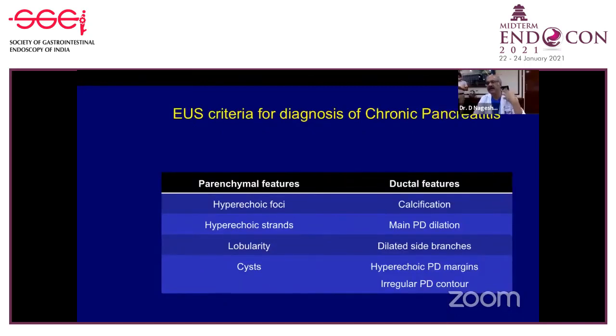There have been several criteria, starting from the Chicago criteria to the Rosemont criteria, which would suggest that you're dealing with chronic pancreatitis, especially in early cases when plain X-ray, CT scan or MRCP are normal or near normal. Then the presence of hyperechoic foci, hyperechoic strands, lobularity and cysts, and of course calcification, hyperechoic PD margins, and irregular PD contour are all suggestive of chronic pancreatitis, especially early chronic pancreatitis.